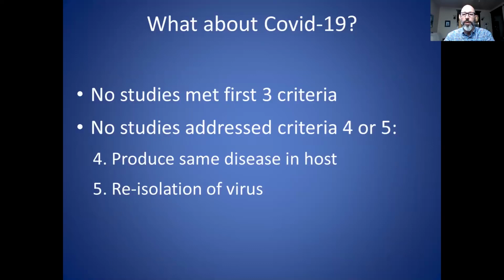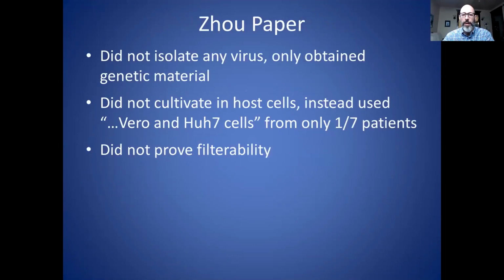So if criterion 4 and 5 were never attempted, you can already just from that conclude that it has not been proven, to be fairly confident, that this is a cause of any illness. But let's look a little bit closer. So the Zhao paper, they didn't isolate any virus. Once again, they obtained genetic material as described in the previous procedure. Number 2, they did not cultivate in host cells. They used, once again, Vero cells and this other HUH7 cells, but they only did this in 1 out of the 7 patients, and they did not prove filterability.